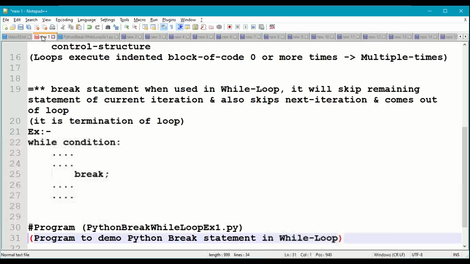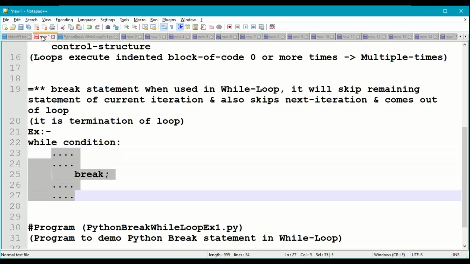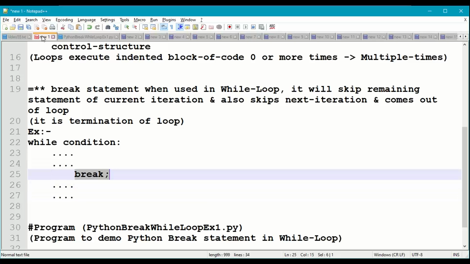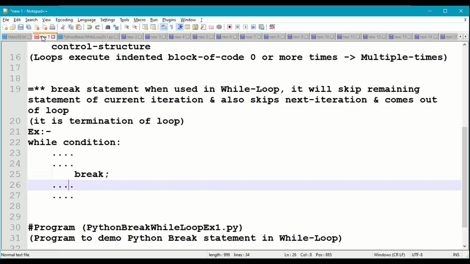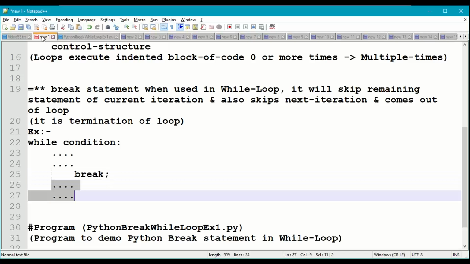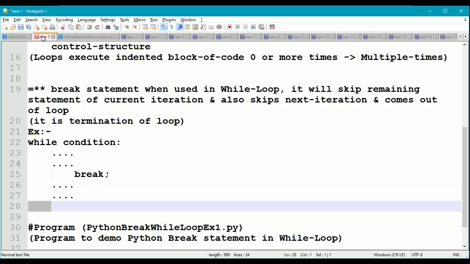Coming to while with a condition and an indented block of code, inside that, if we use break, it will directly skip the remaining statements of the current iteration, and it will also skip all the remaining iterations and come to the next statement.